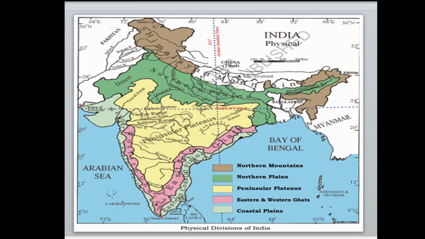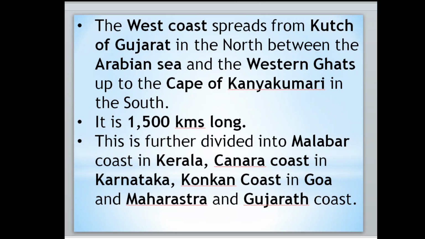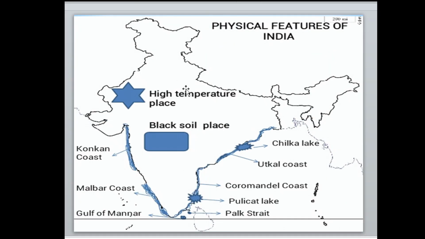Now move to the next. The west coast spreads from Kutch of Gujarat in the north, between the Arabian Sea and the Western Ghats, up to the Cape of Kanyakumari in the south. Let me explain this part once again. It starts in Gujarat in the Kutch area, and it ends at the western coast in Kanyakumari. I hope you understood the first point.